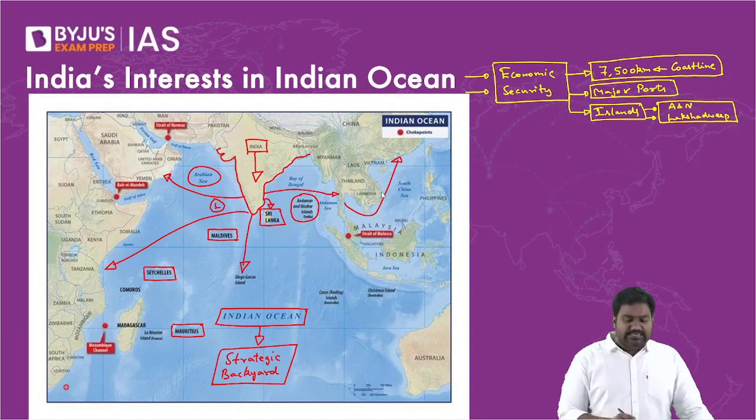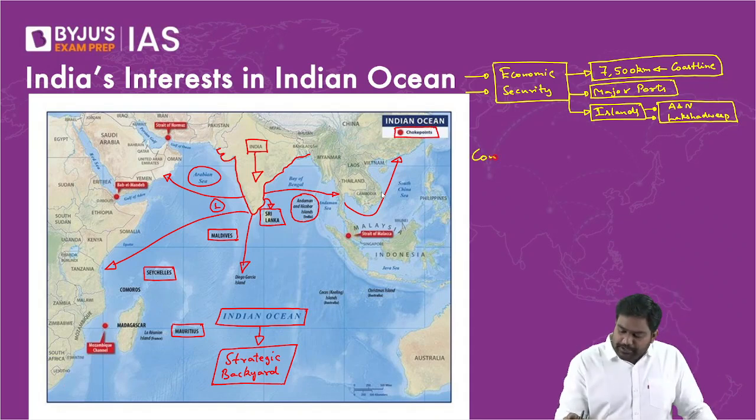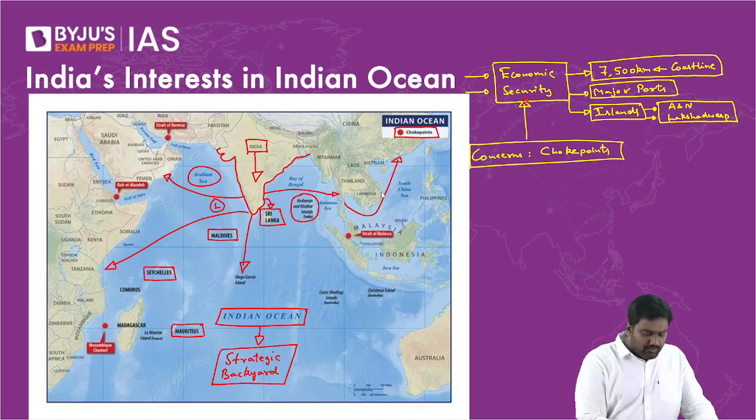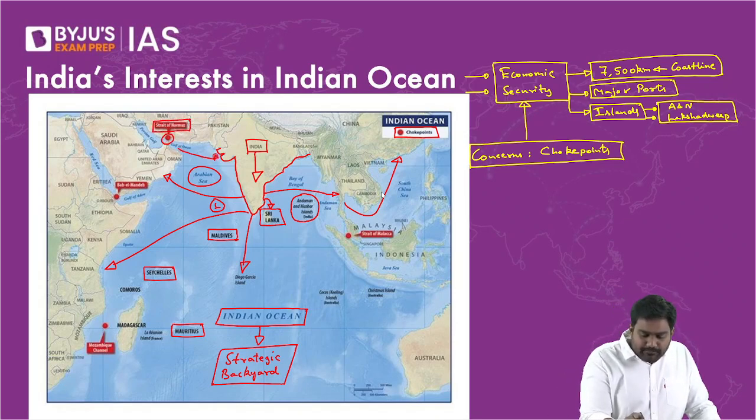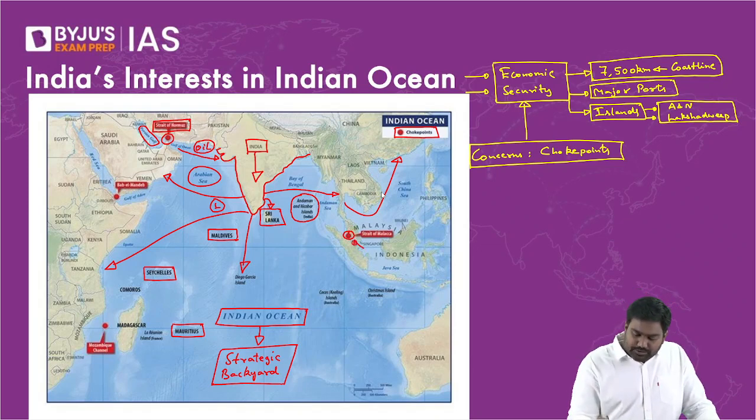So here in the map, you can see the choke points that have been marked and highlighted, because there are some concerns in the Indian Ocean which poses a challenge for India. There are multiple choke points which threaten our economic stability and security. We already studied them, but I want you guys to take a look again. You have the Hormuz Strait here, which is critical for oil supplies to India. The oil and gas supplies from Persian Gulf, from all the Gulf countries, pass through the narrow Hormuz Strait and reach India. The strategic Malacca Strait between Singapore and Indonesia is again vital for our trade, which passes through the Indo-Pacific.